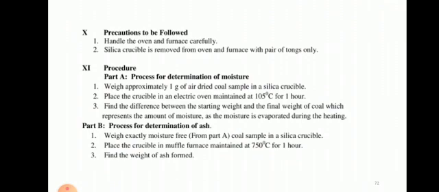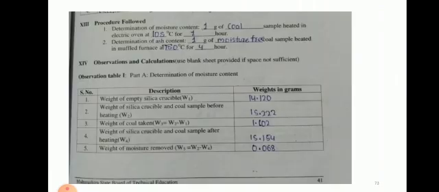Similarly, for the determination of ash, we are going to heat the coal sample in a muffle furnace at 750 degrees Celsius for 1 hour. It is a very high temperature, that's why we are using the muffle furnace. Due to the high temperature, all carbon gets burned. Only residue will remain.